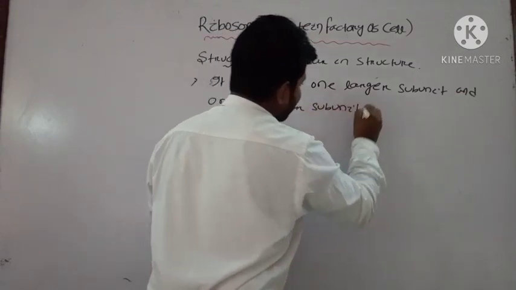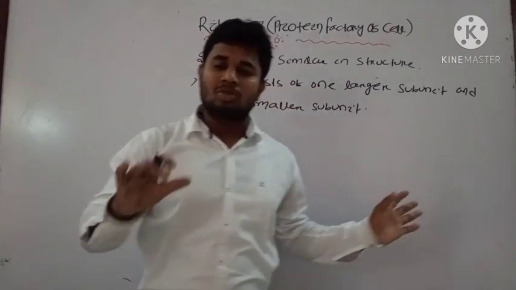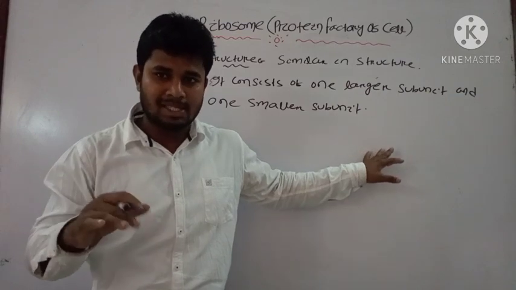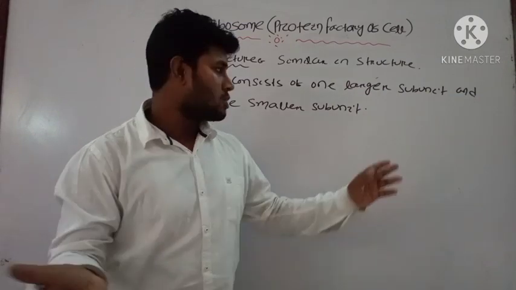That is, in case of 80S ribosome, the larger one is 60S and the smaller is your 40S, and in case of 70S, the larger is 50S and the smaller is your 30S.